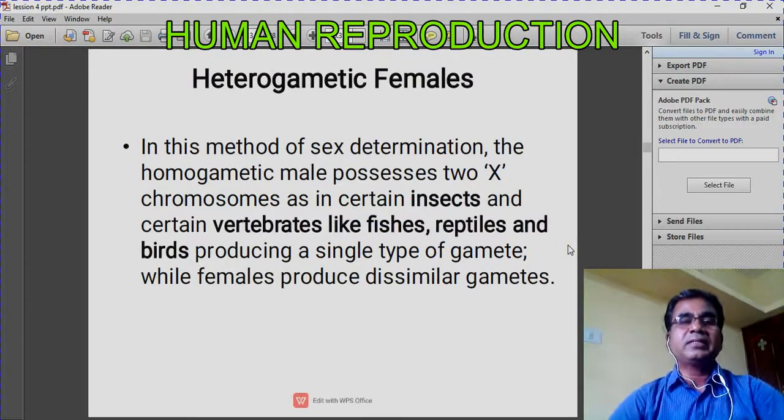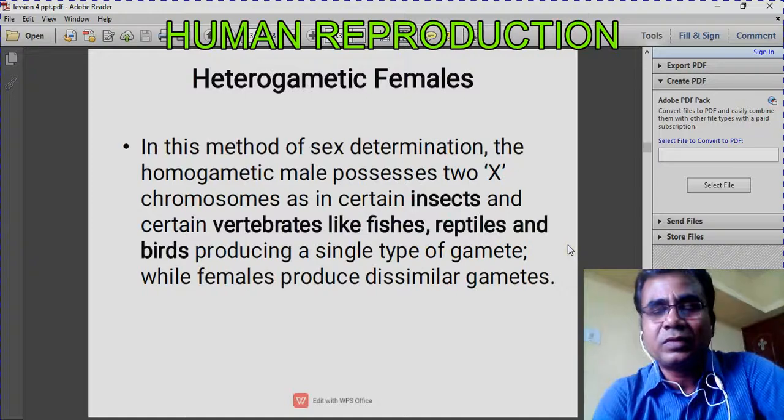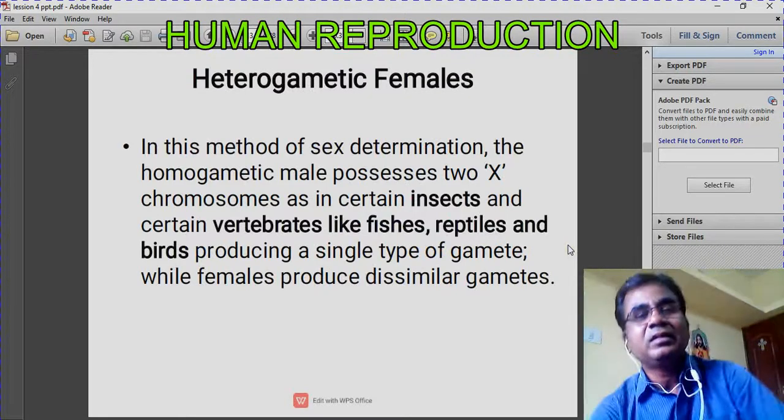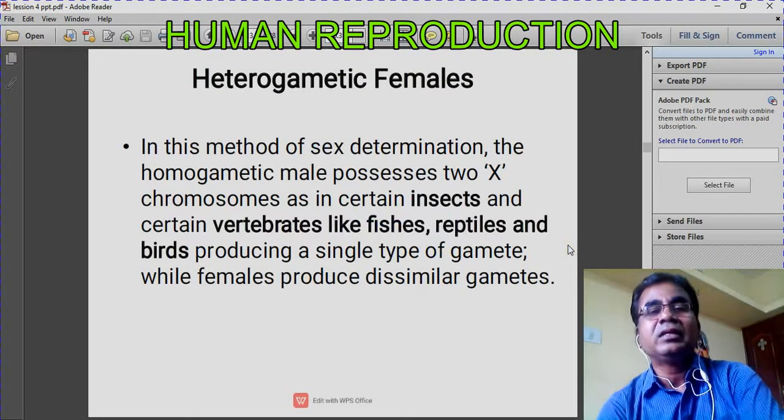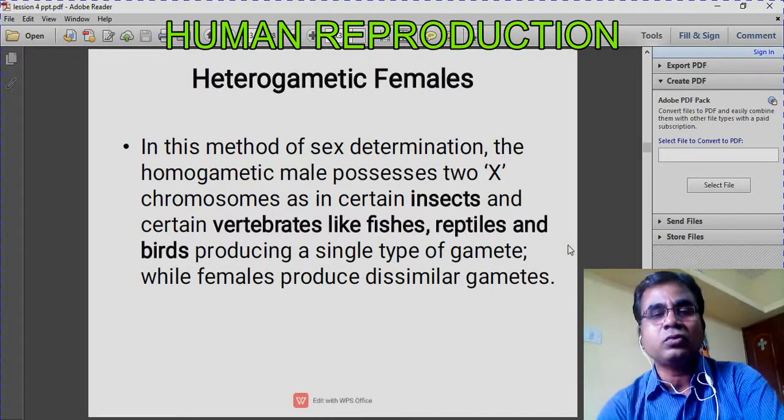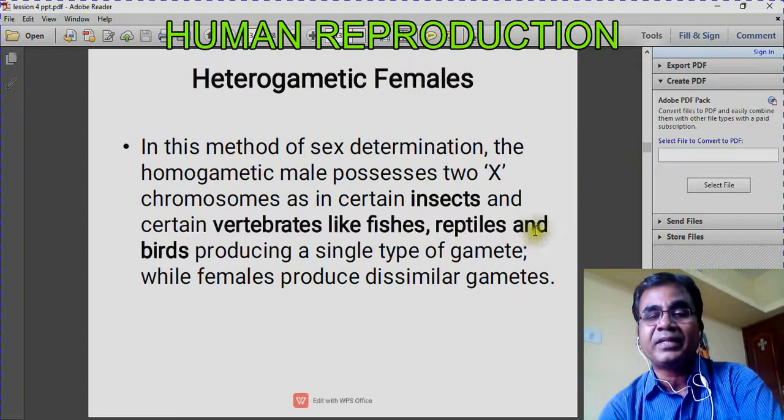Now the next title is heterogametic females. In the following sex determination, females are heterogametic. In the last two determinations we have studied, only males are heterogametic. Now the females are heterogametic.